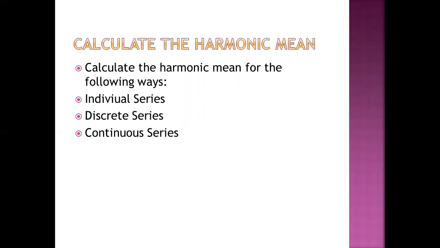So let's start with an example of the individual series.